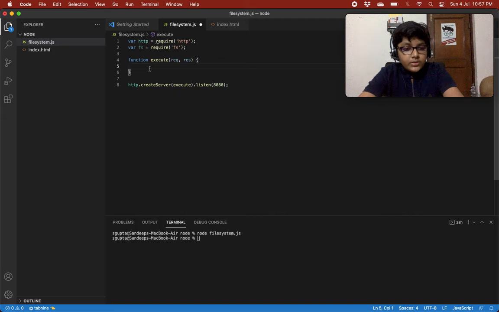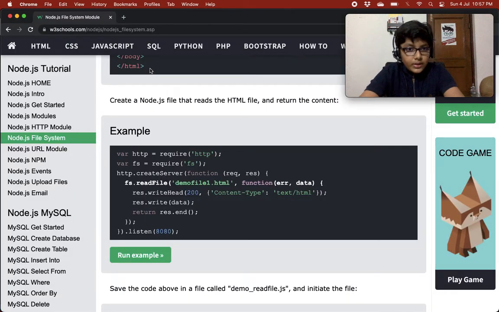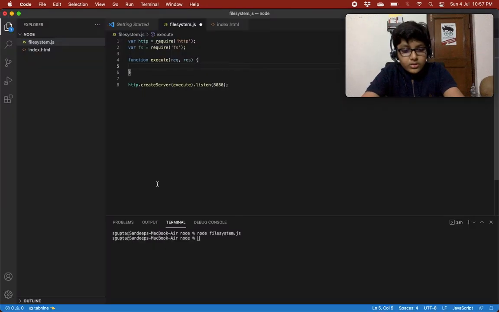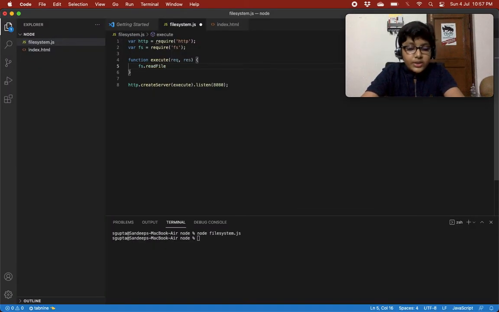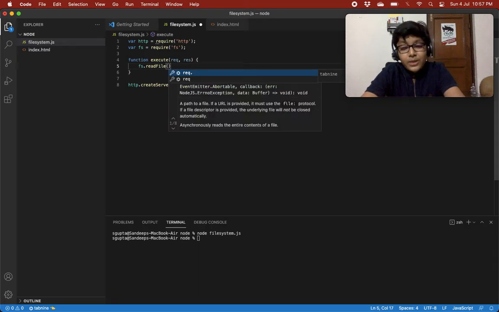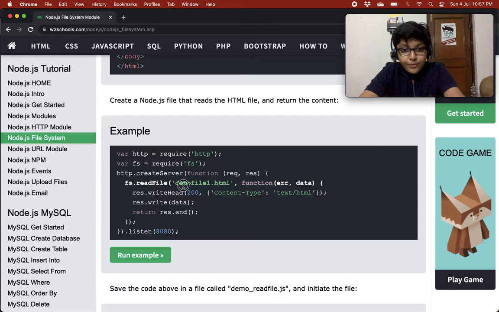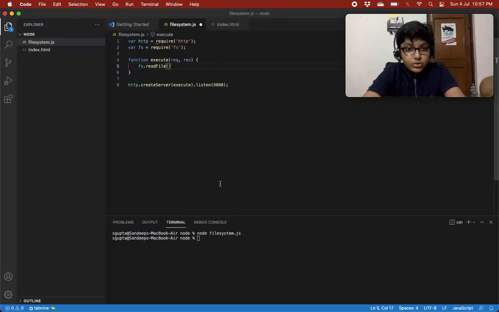Now in our execute, let's read the file using fs.readFile, the readFile method of the file system. First of all we give the file name, which is index.html, the file we want to read.